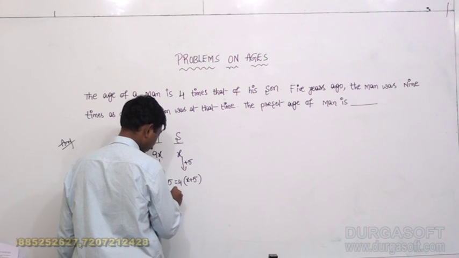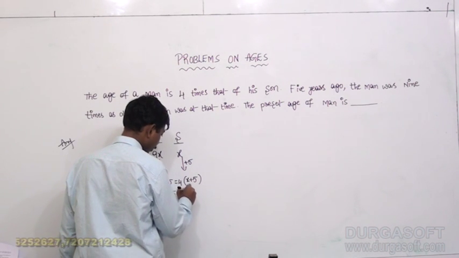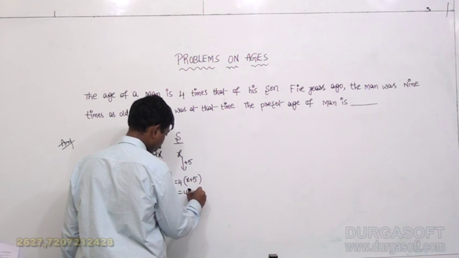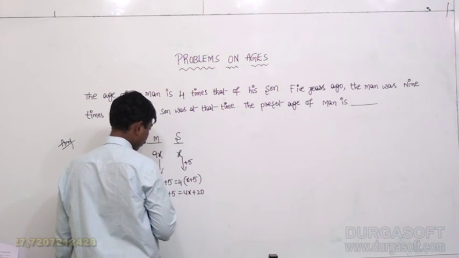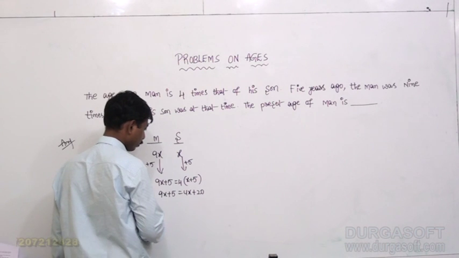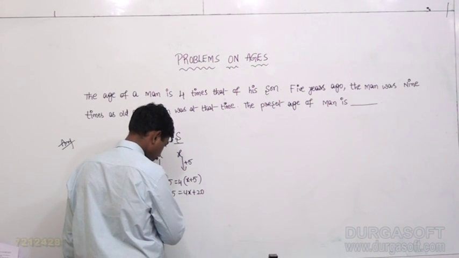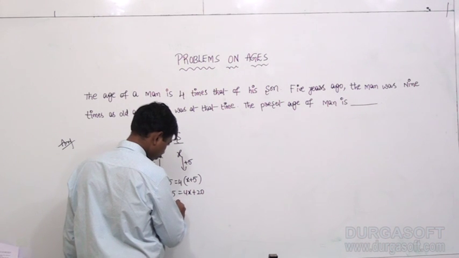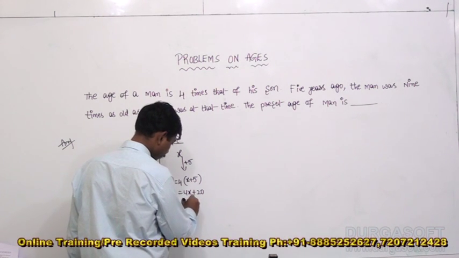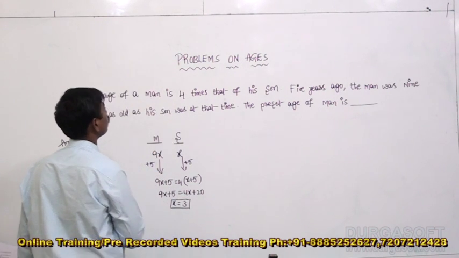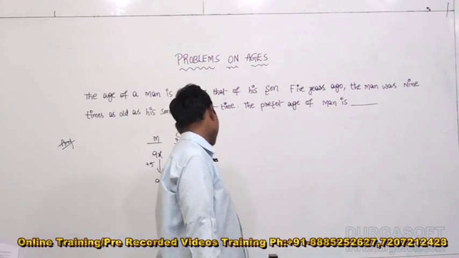9x plus 5 equals 4x plus 20. So 5x equals 15, and x equals 3. What is our question here? The present age of the man. x equals 3, so 9x equals 27, and 27 plus 5 gives 32.